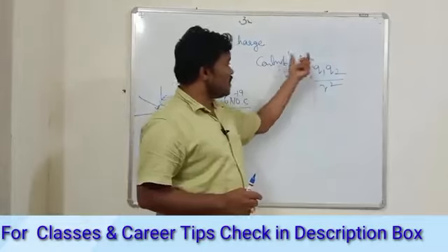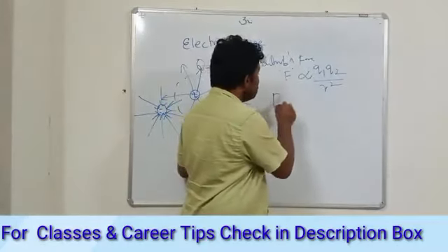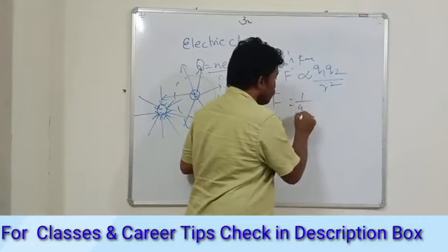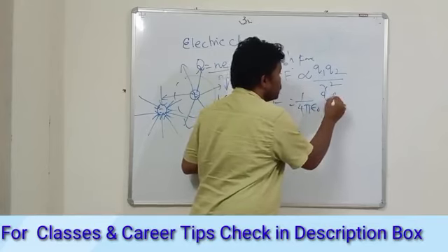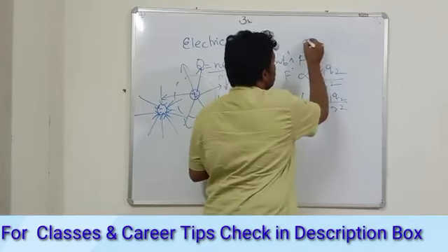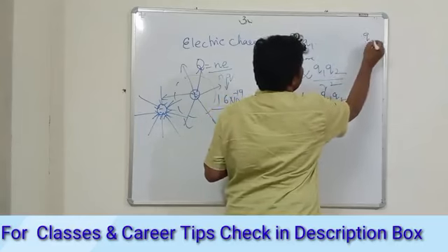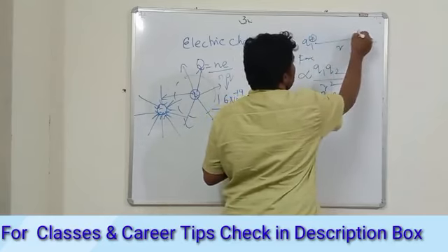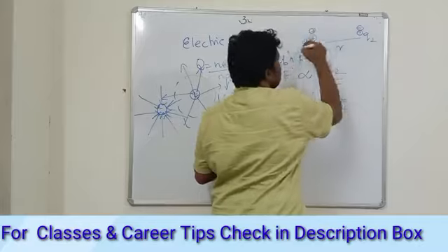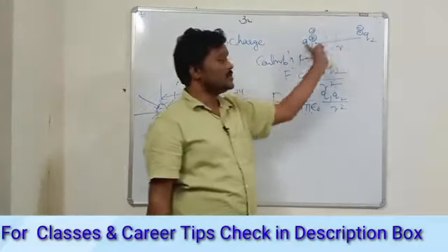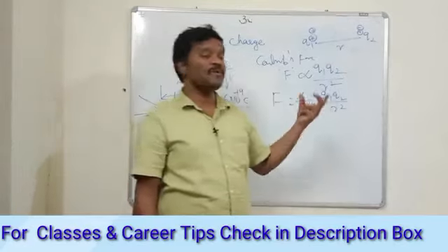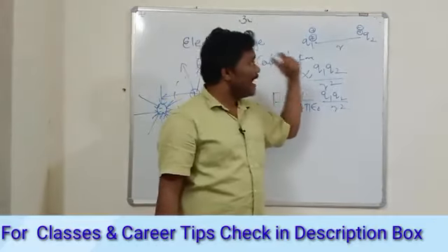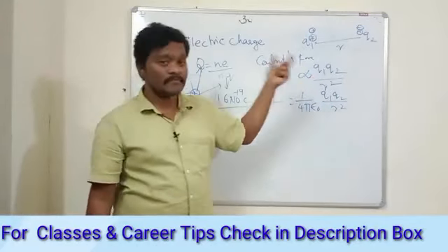Coulomb's law says this: F is equal to some proportionality constant, 1 upon 4 pi epsilon naught, into q1 q2 by r square, because q1 is one charge and q2 is another charge, and the distance between them is r. Each may be a plus charge or a minus charge, any combination. If you have like charges, there is obviously a repulsive force between them. If you have unlike charges, there is an attractive force between them.